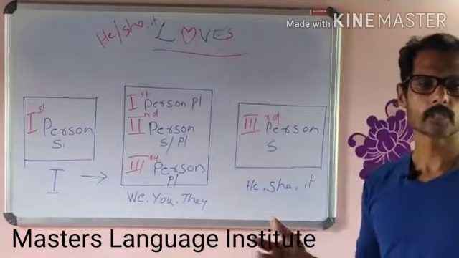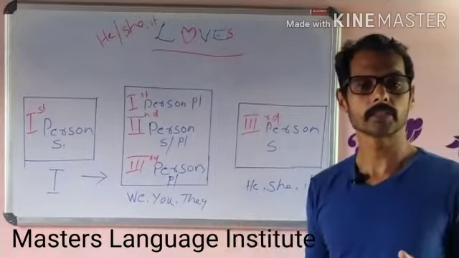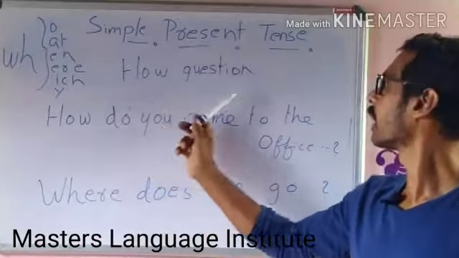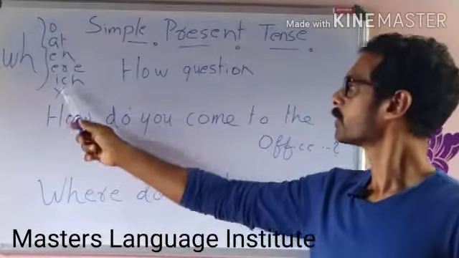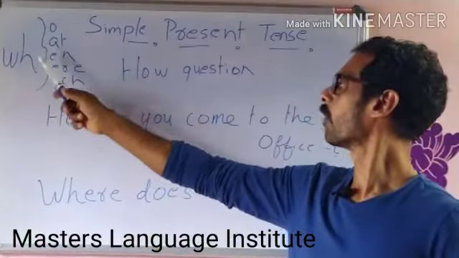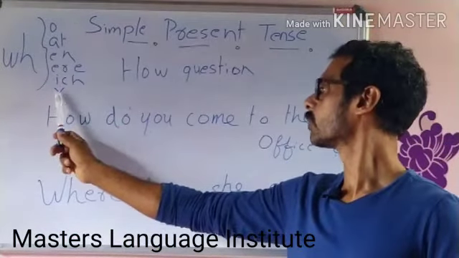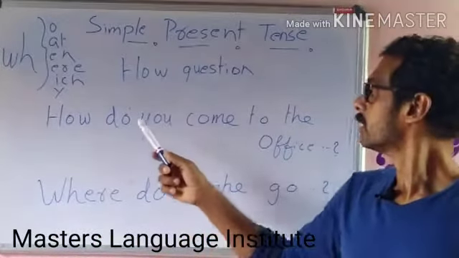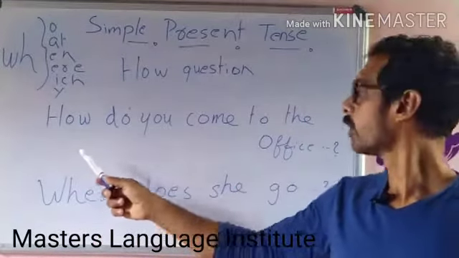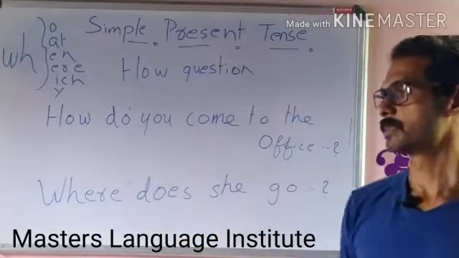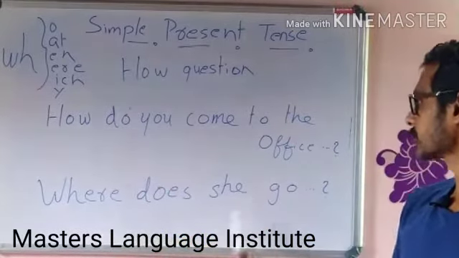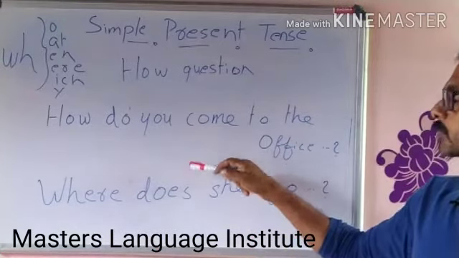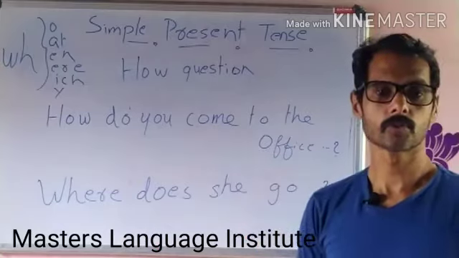Now I am going to tell you how to make questions in simple present tense. WH questions and how questions. WH questions are who, what, when, where, which and why. Here, how do you come to the office? Where does she go? Two simple present tense questions.